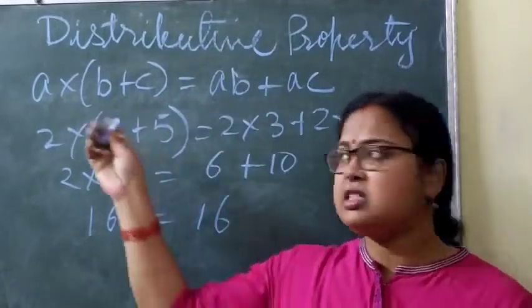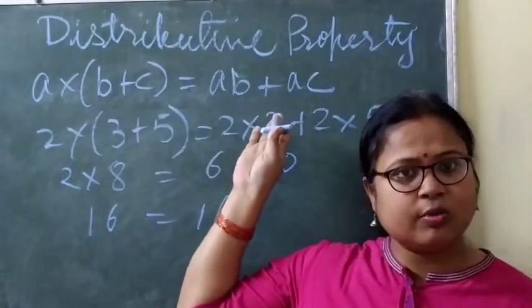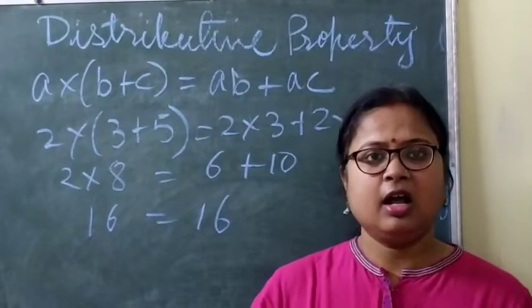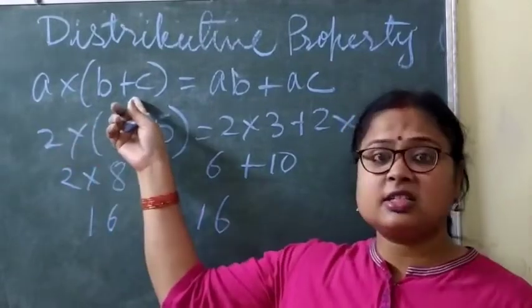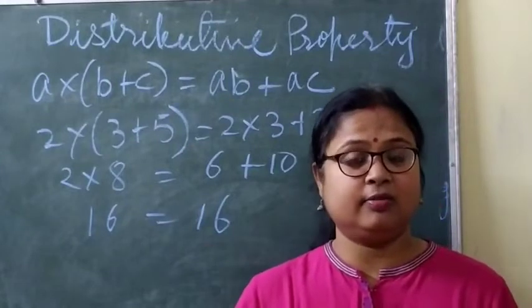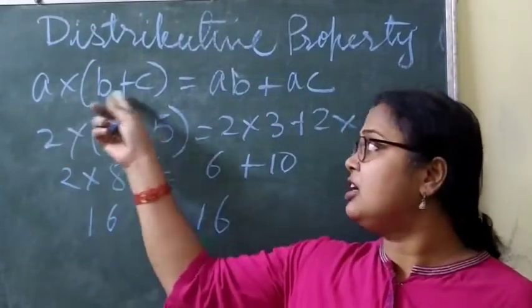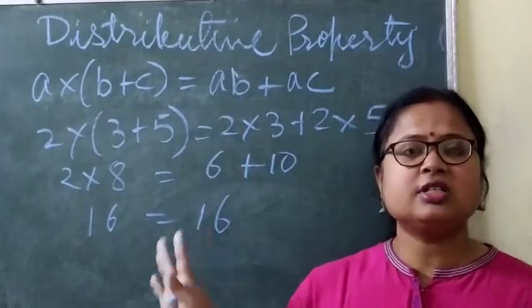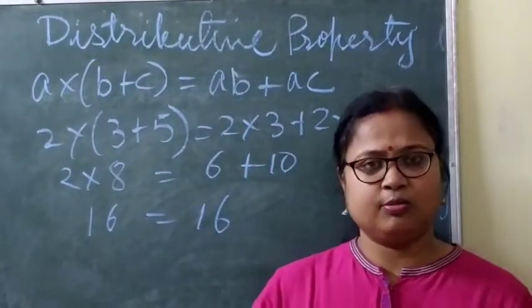So when the numbers are arranged this way or this way, you get the same answer. Clear? And if the numbers are arranged like this, then you can solve it the other way also. Okay. So this is called the distributive property.